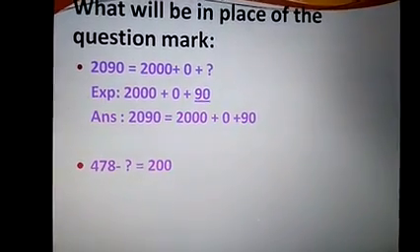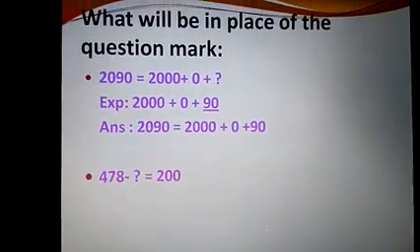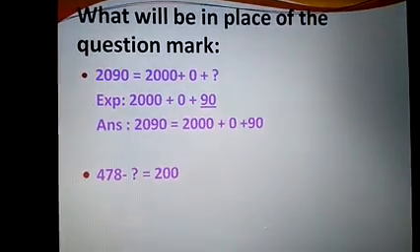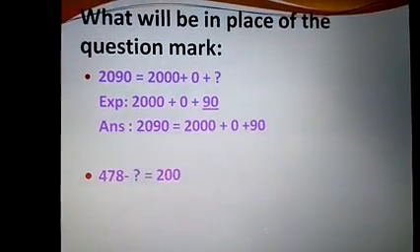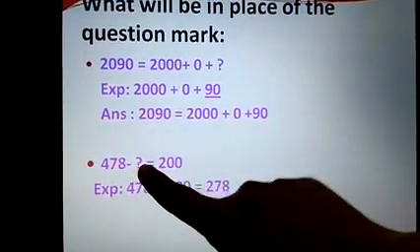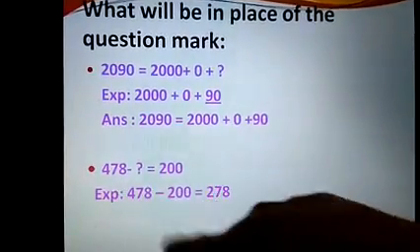478 minus something gives you 200. How can we find out how much we have to subtract from 478 to get 200? Let's look for the explanation. In order to find this, what will we do? We will subtract 200 from 478. So we will get the answer.